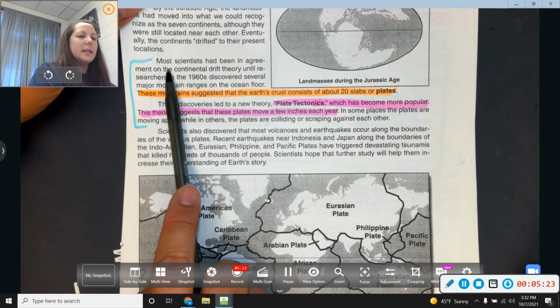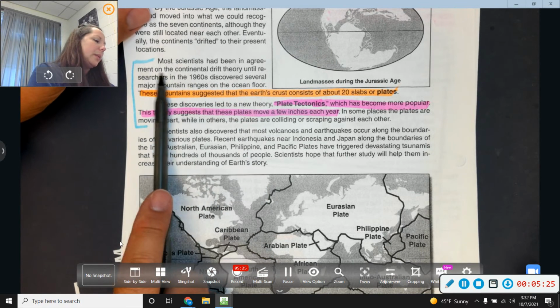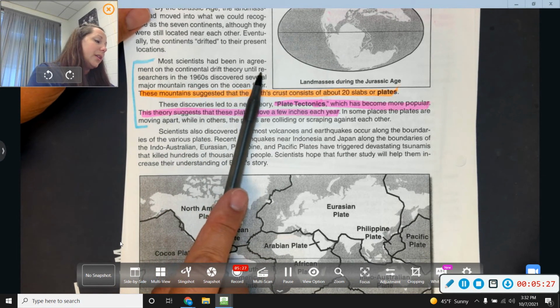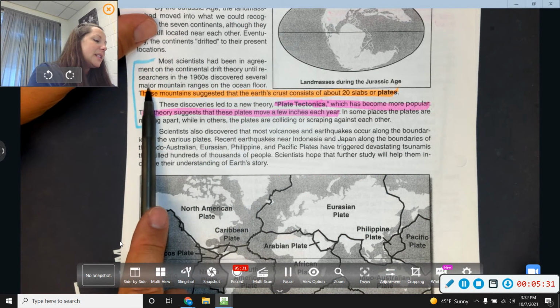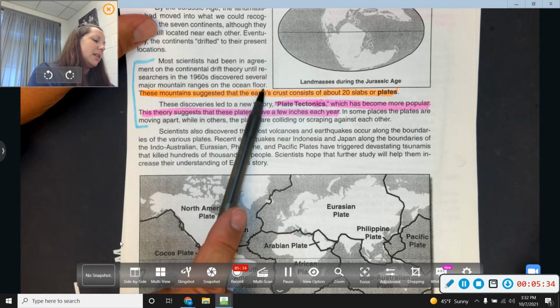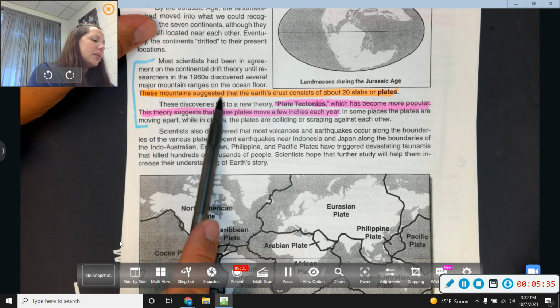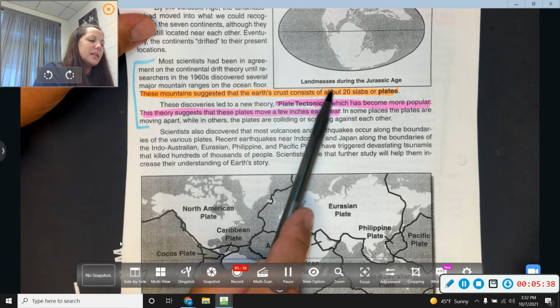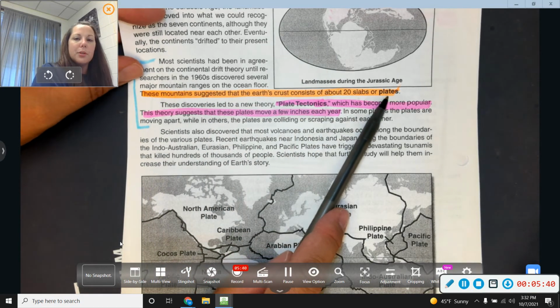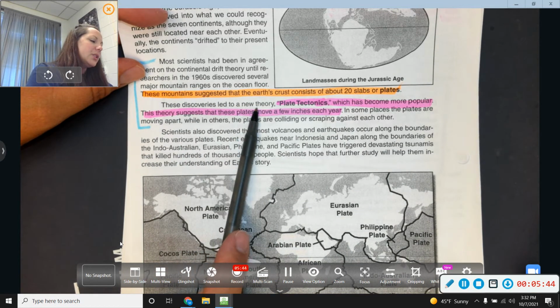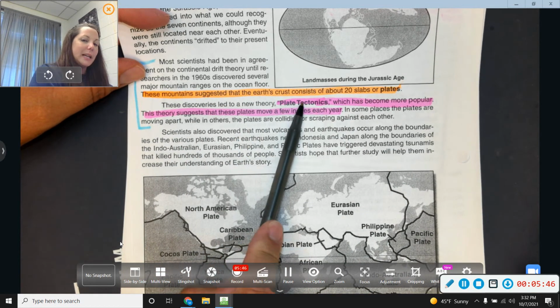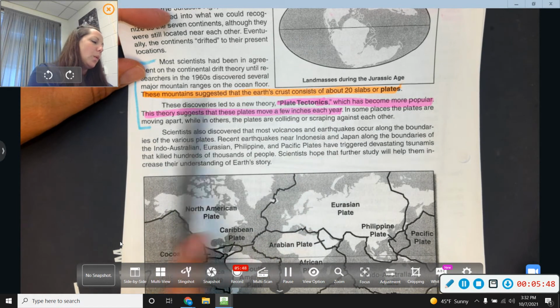Most scientists had been in agreement on the continental drift theory until researchers in the 1960s discovered several major mountain ranges on the ocean floor. These mountains suggested that the Earth's crust consists of about 20 slabs or plates. These discoveries led to a new theory, plate tectonics, which has become more popular.